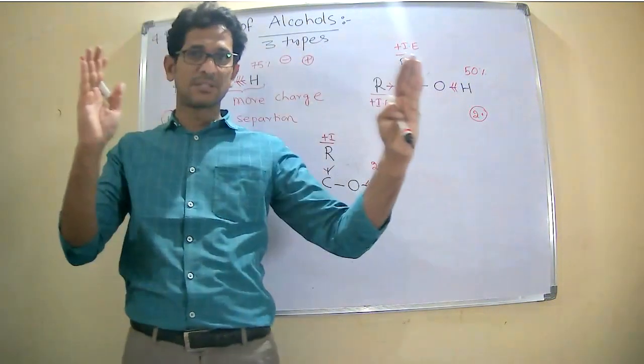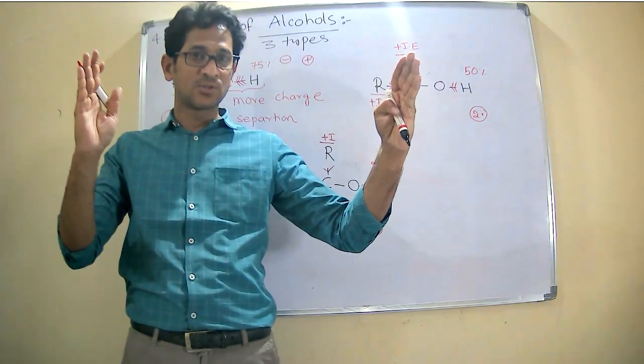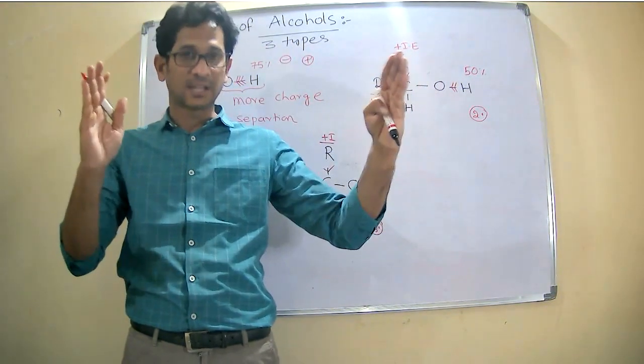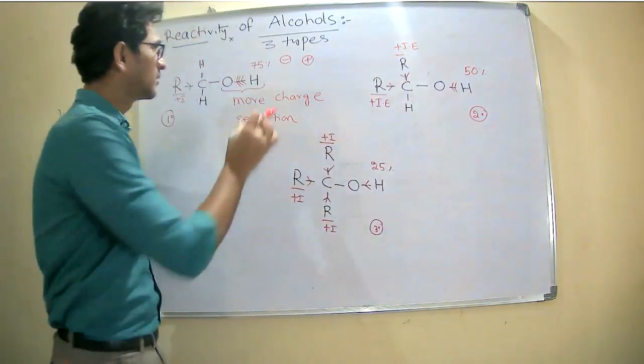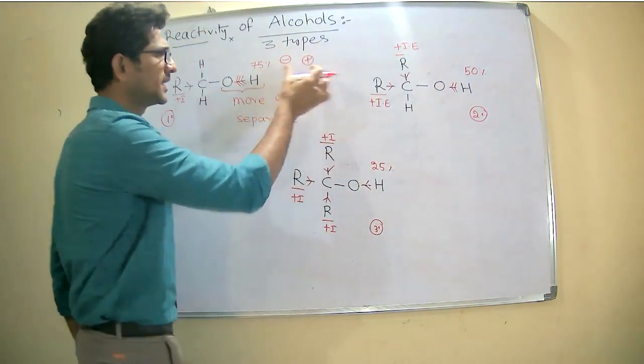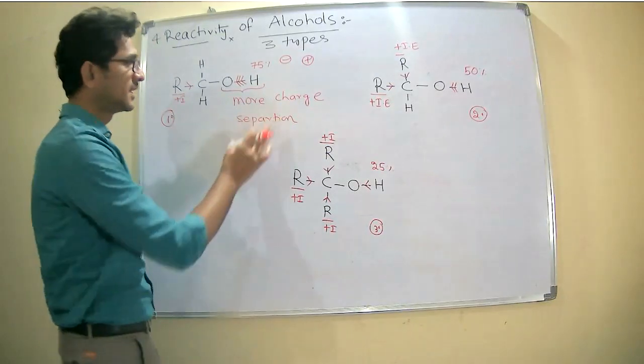Therefore the difference between these two is very heavy. Therefore, the charge separation will be more.